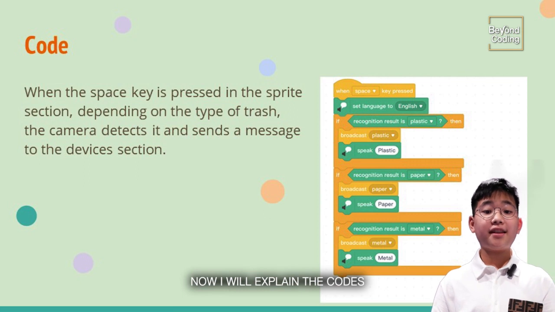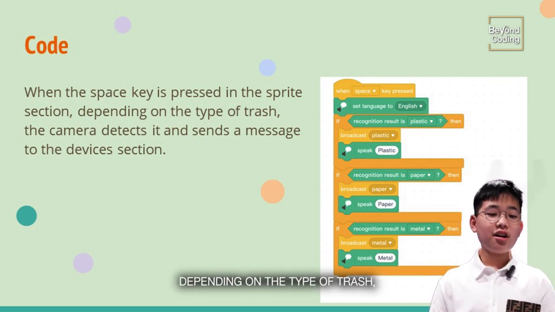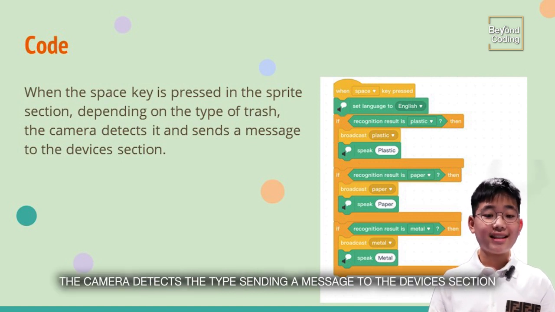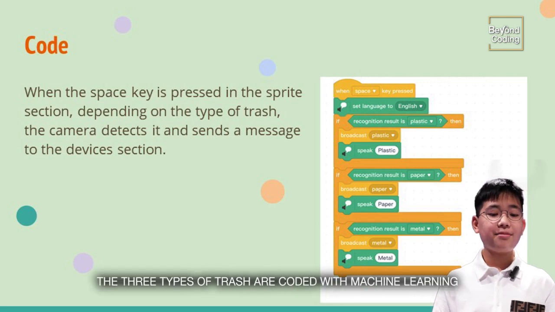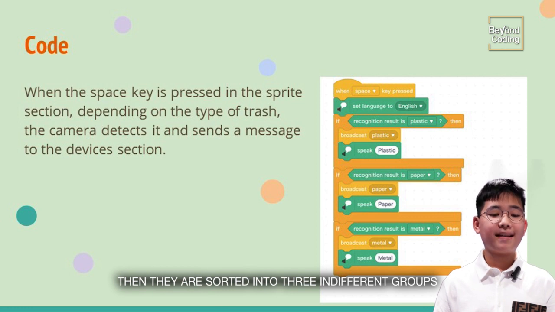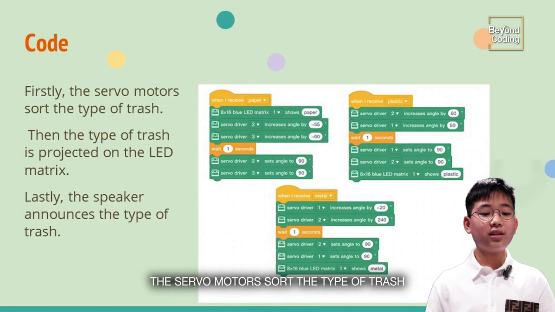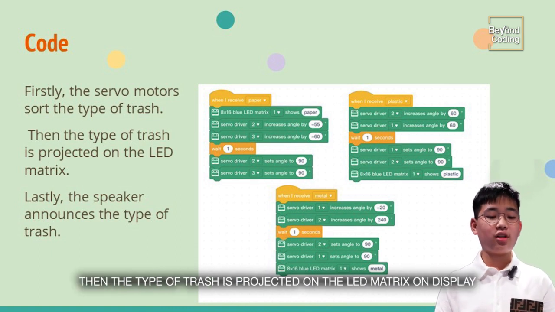Now I will explain the code. When the space key is pressed in the sprite section, depending on the type of trash, the camera detects the type, sending a message to the devices section. And then the speaker cites the type of trash. The 3 types of trash are coded with machine learning. Then they are sorted into 3 different groups. The speaker cites the type of trash. The servo motor sorts the type of trash. Then the type of trash is projected on the LED matrix display.